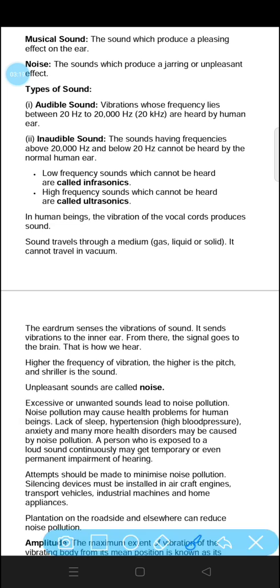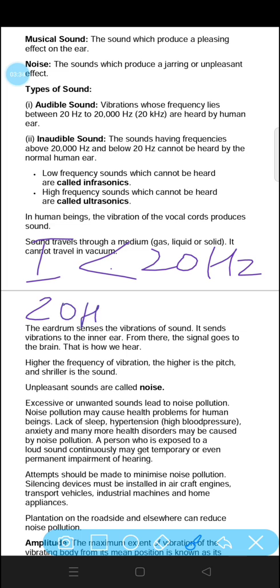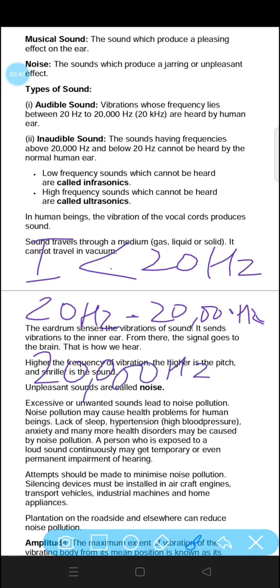So we can differentiate it like this: the sound less than 20 Hz is called infrasonic sound. The sound between 20 Hz to 20,000 Hz is audible, and the sound more than 20,000 Hz is called ultrasonic.